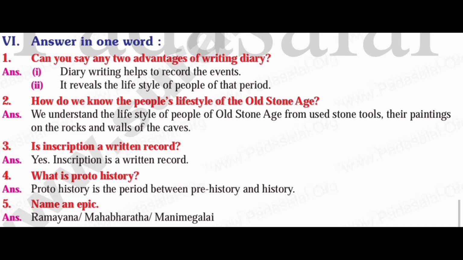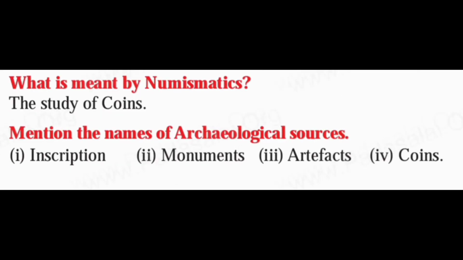The fifth question is, name an epic. The answer is Ramayana, Mahabharata, Manimekalai. The sixth question is, what is meant by numismatics? The study of coins. The seventh question is, mention the names of archaeological sources.